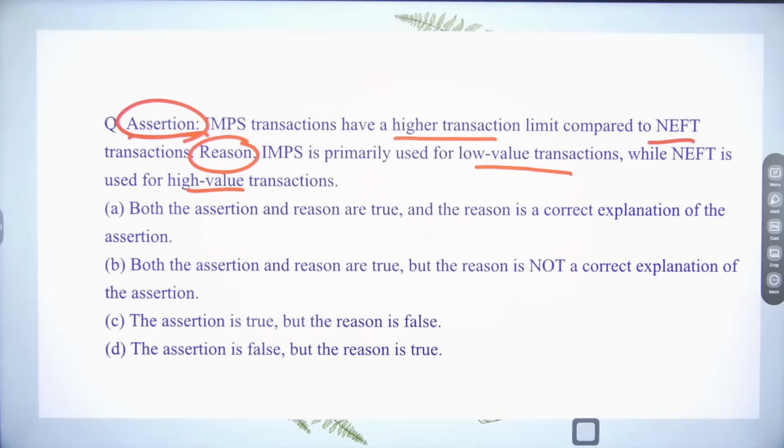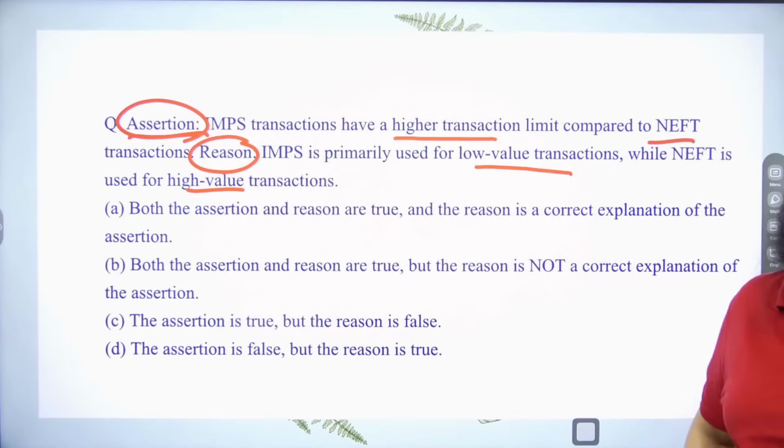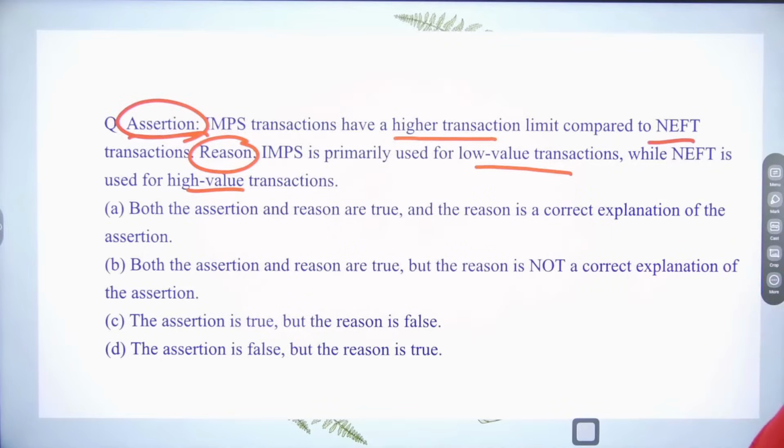Let me know which of the following is correct here. Okay, so assertion is given to you, and the question is asking, is the reason that have been given is correct or not?